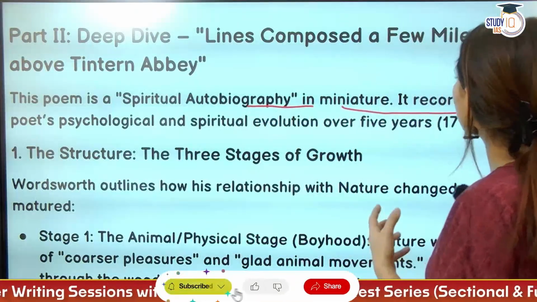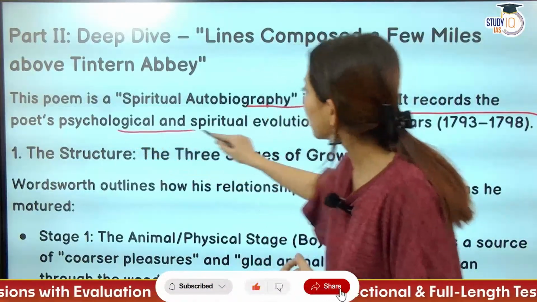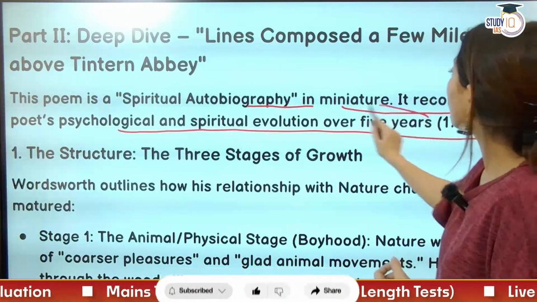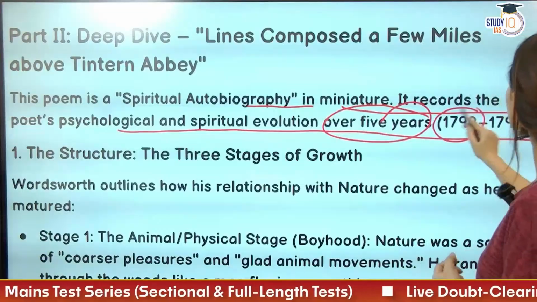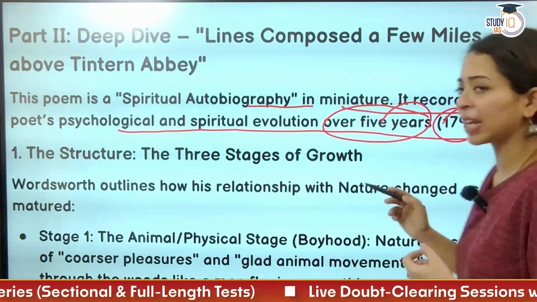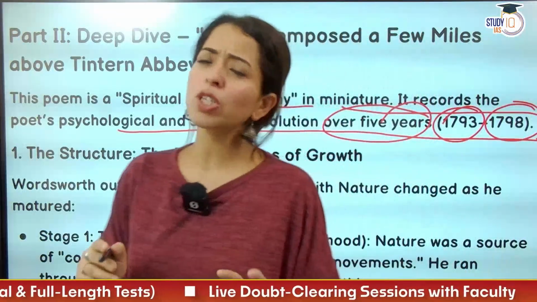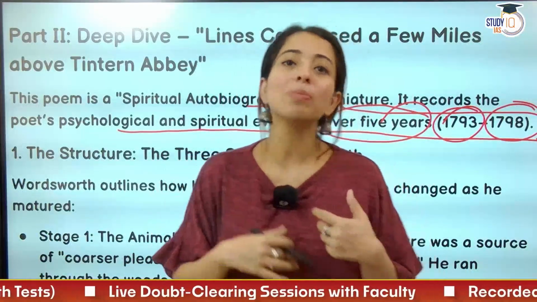In miniature, it records the poet's psychological and spiritual evolution over 5 years, that is 1793 to 1798. At this time, Wordsworth was fairly young. His poetic abilities were developing.